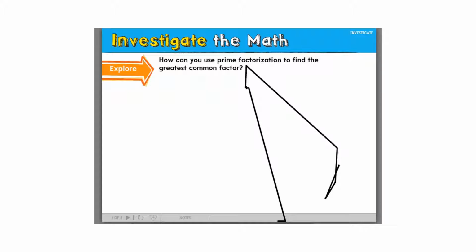Yeah, I knew that was going to happen. I'm going to tell you again, and then I'm going to write it. The greatest common factor is the biggest number or factor that can be multiplied to get a number.